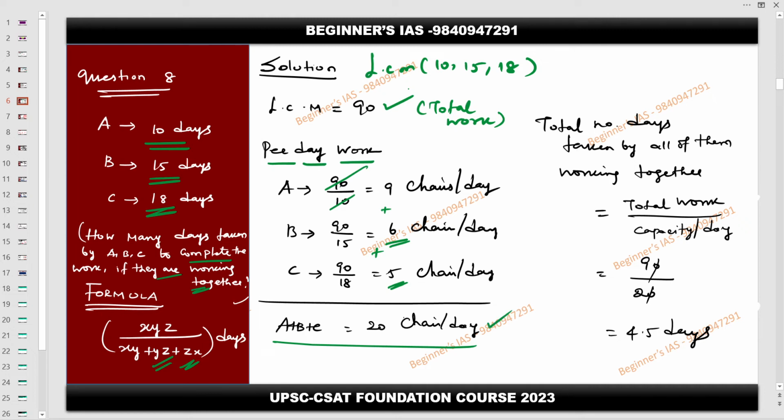20 units per day. So what is the question here? How long will it take if all of them are working together? What is the total amount of work to be completed? 90. So that is nothing but 90 divided by their combined capacity, that is 20. So the zeros cancel, 9 by 2, that is nothing but 4.5.